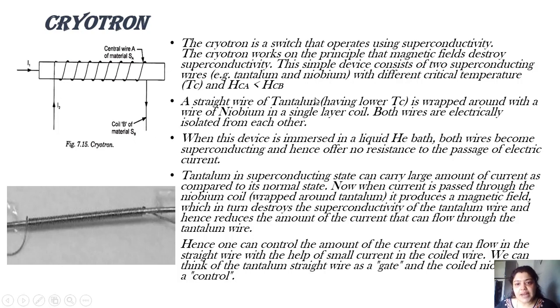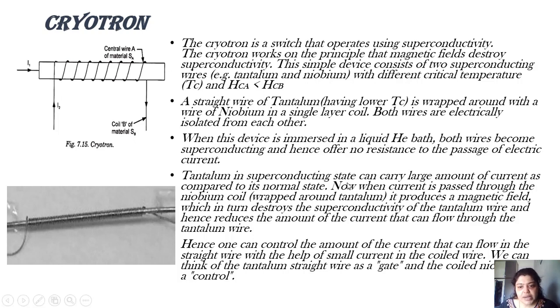Now, a straight wire of tantalum, having lower Tc, is wrapped by the wire of niobium in a single layer coil. So this is the straight tantalum and this is the niobium. Both wires are electrically isolated from each other. When this device is immersed in a liquid helium bath, both the wires become superconducting and offer no resistance to the passage of electric current. The first cryotron used liquid helium, which has a temperature around 4.2 Kelvin. But practically, the cryotrons which are used are made using type 2 superconductors.